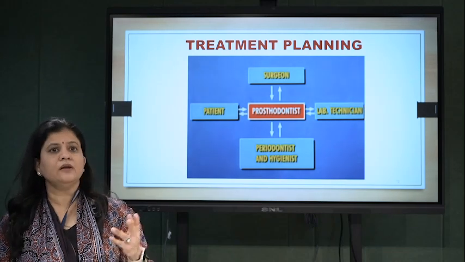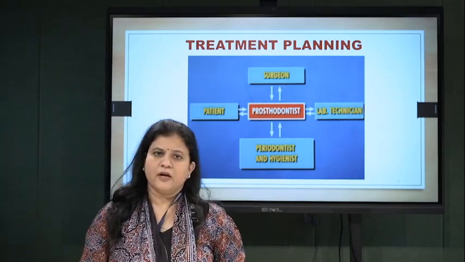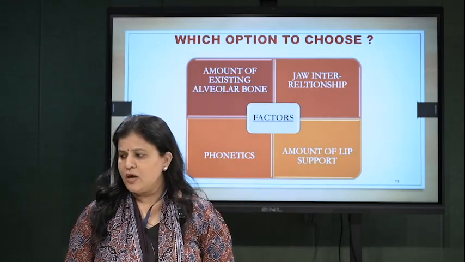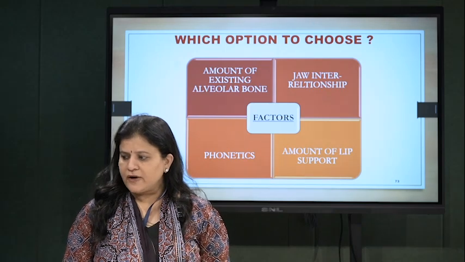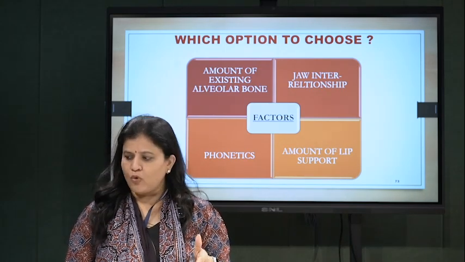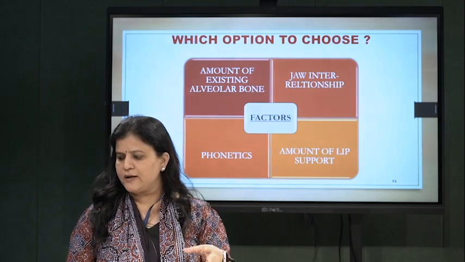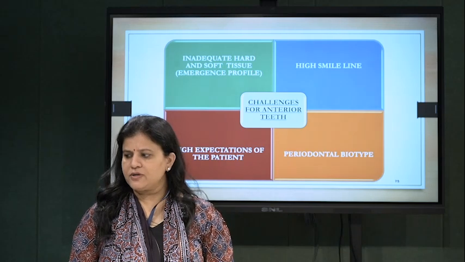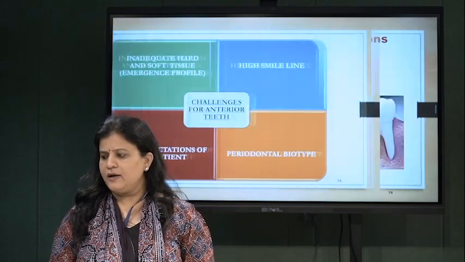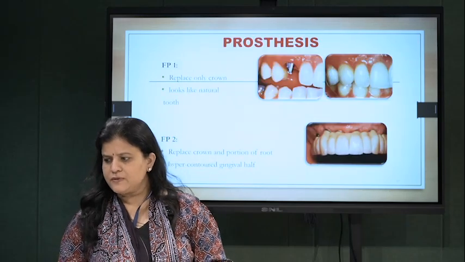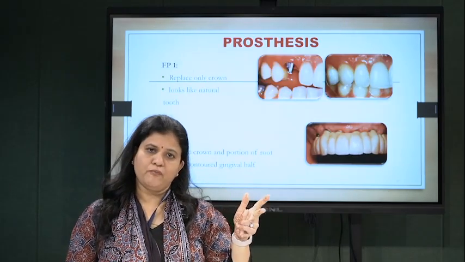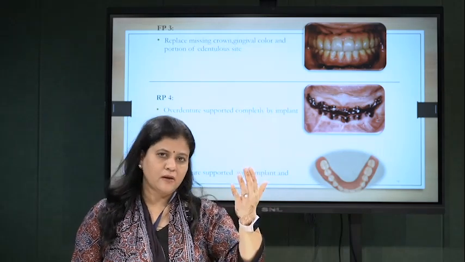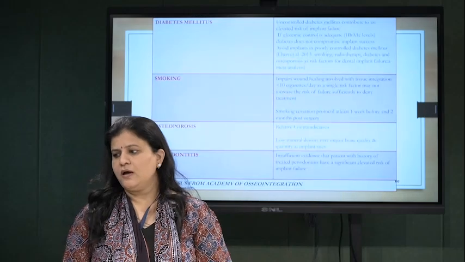Treatment planning. The surgeon, prosthodontist, periodontist, everybody plays a good role. So which option to choose? Factors affecting the choice are amount of bone, jaw relationship, phonetics, and lip support. This is the challenge for anterior teeth: emergence profile, high smile line, periodontal biotype, and high expectation of the patient. Then come the prostheses: FP1, FP2, FP3, RP4, RP5. We have already discussed that, and the prosthetic component will be taken by the prosthetic counterpart.